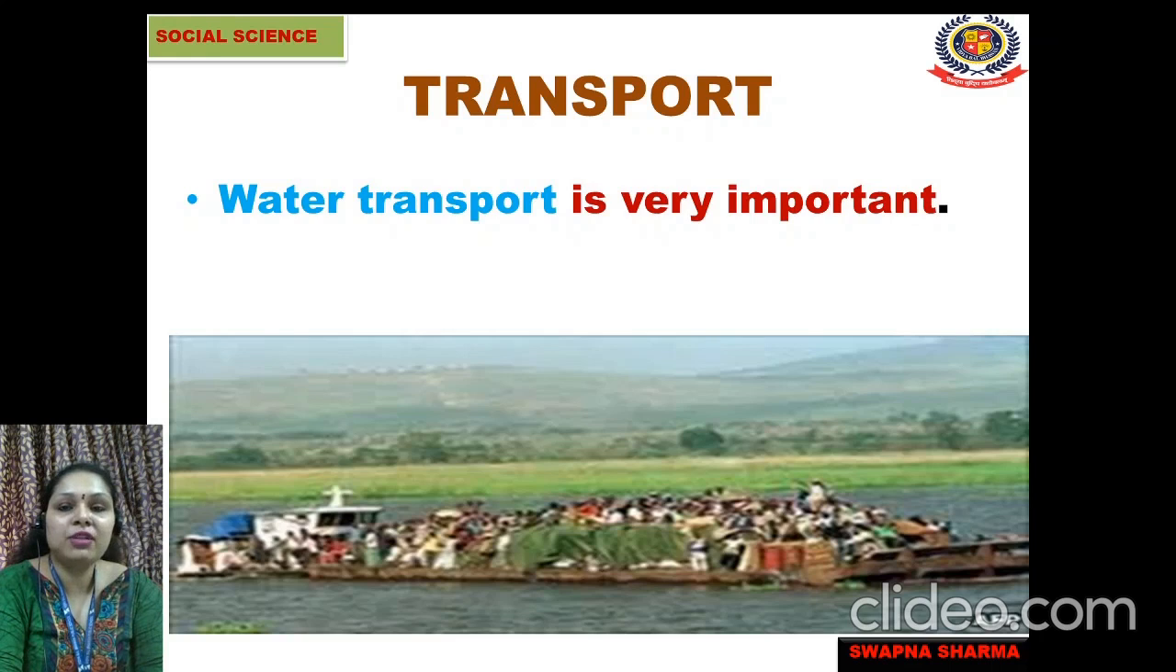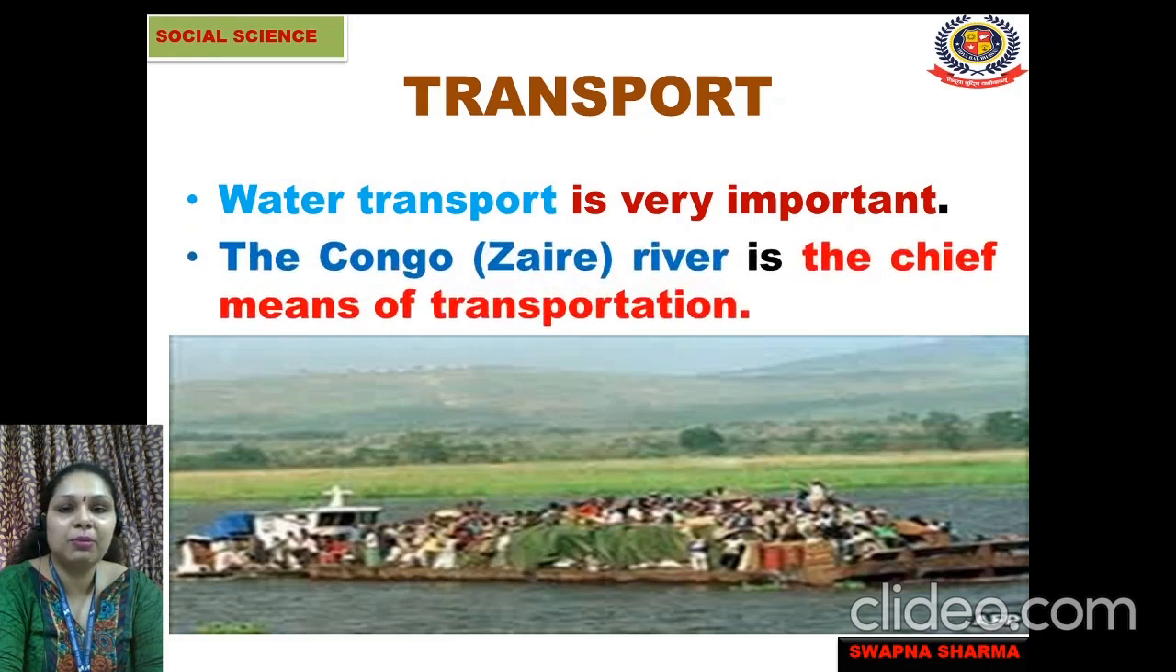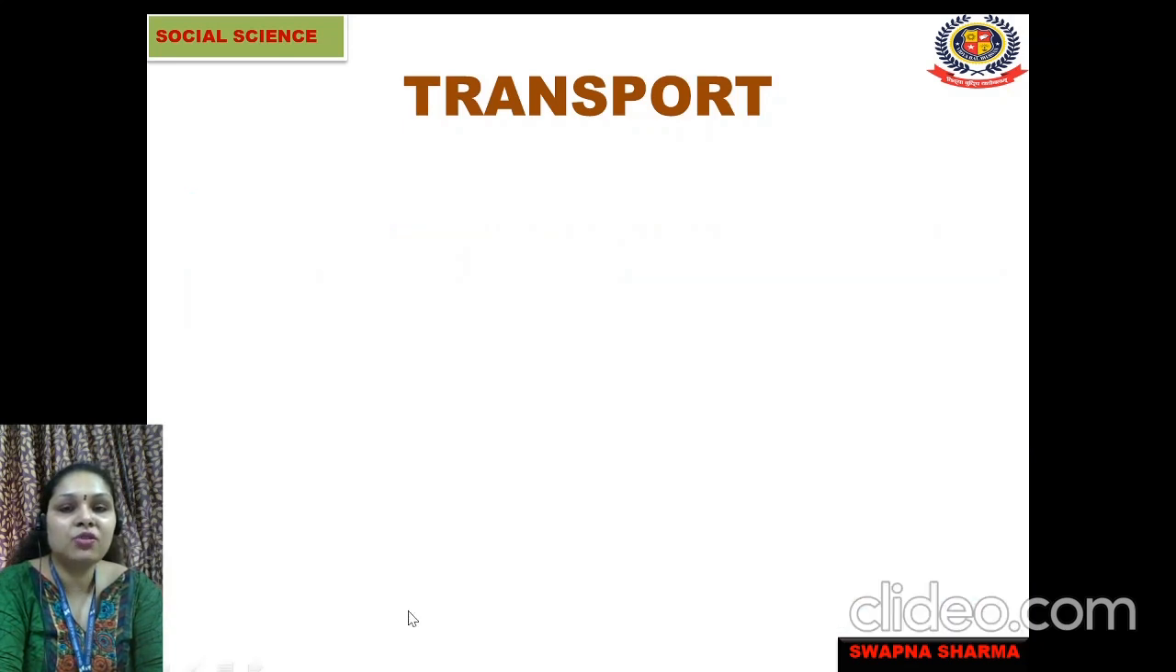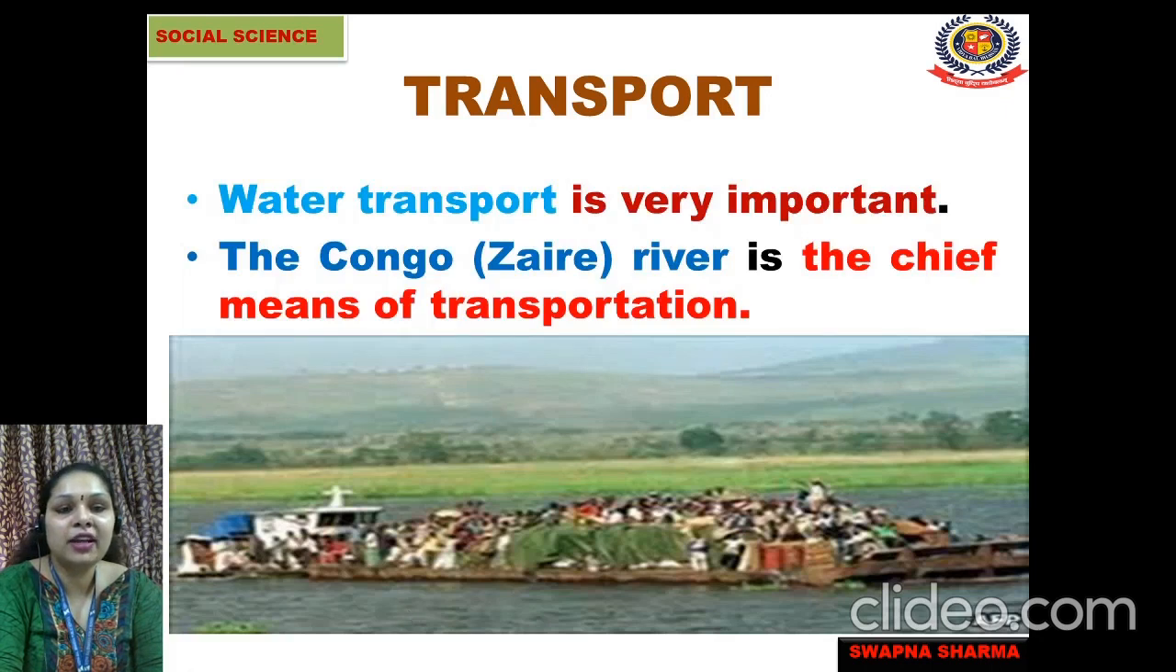So water transport is very important here in the Democratic Republic of Congo, because the Congo or the Zaire River is the chief means of transportation here. As I told you earlier, the Congo River is known as the highway of Africa. It is known as that because all the transportation is done by water transport with the help of the Congo River.